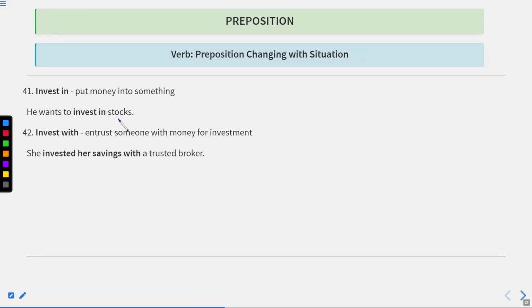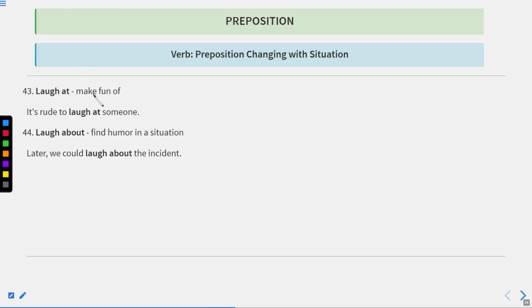Invest in means put money into something. He wants to invest in stocks. It means he wants to put his money in stocks for extra earning. Okay, invest with, it means entrust someone with money or investment. She invested her savings with a trusted broker. Okay, now let us move to the next one.